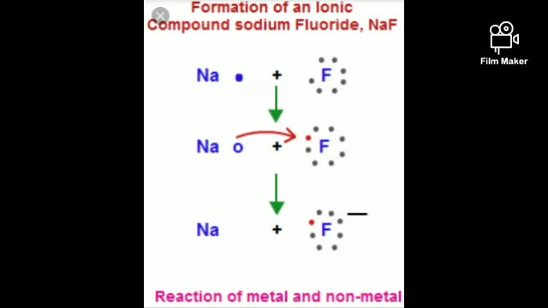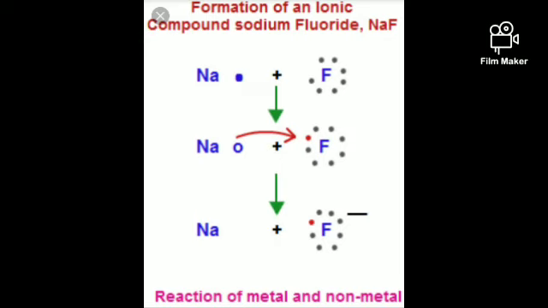For your understanding, I will give one more example, sodium fluoride. Sodium is ready to give 1 electron and fluorine needs 1 electron to complete its structure. Here you can see fluorine has all its electrons filled, but it needs a single electron to complete its octet structure with 9 electrons. Sodium gives 1 electron, that electron goes to the fluorine, and NaF, sodium fluoride, is formed.